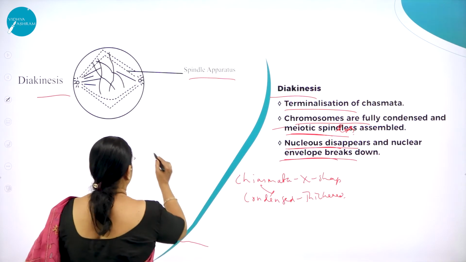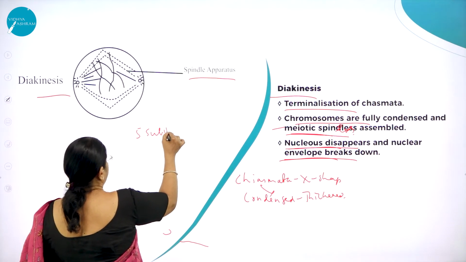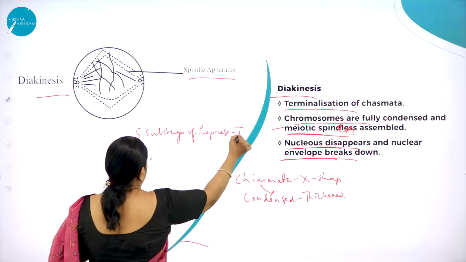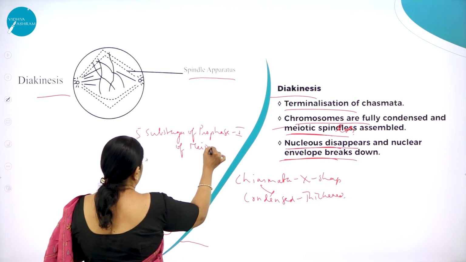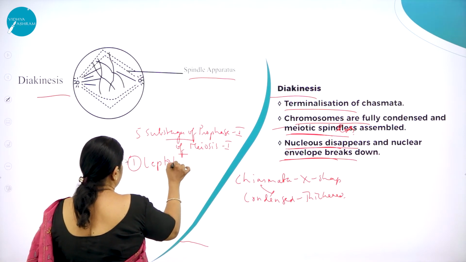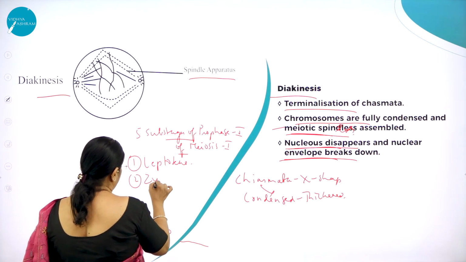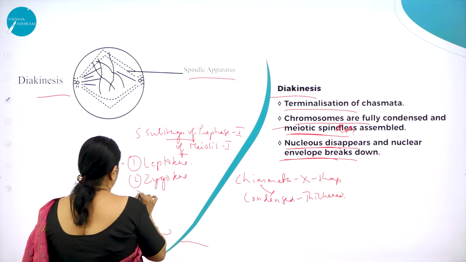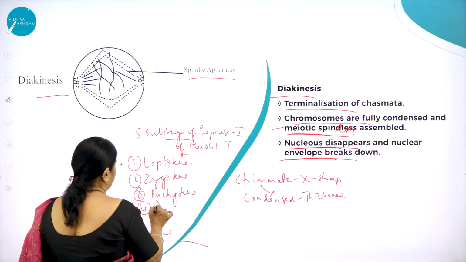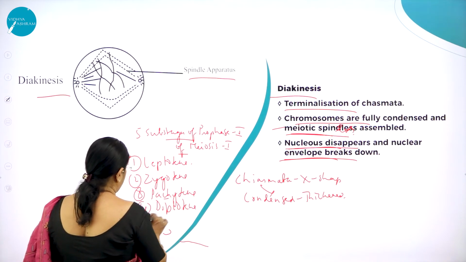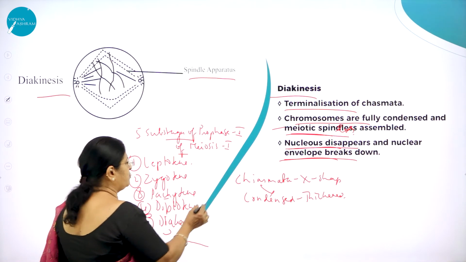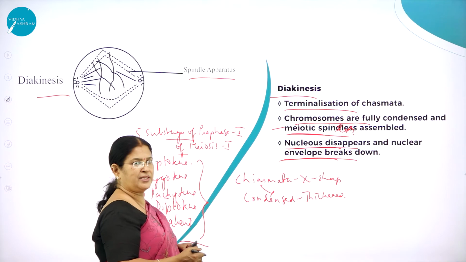Hope you have understood the five substages of prophase 1 of meiosis 1. So what are they? Leptotene, zygotene, pachytene, then diplotene and diakinesis.